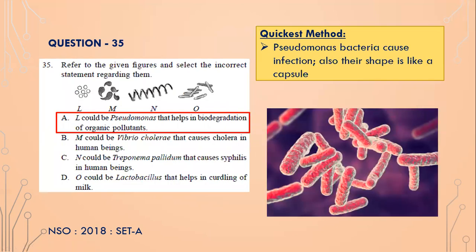Okay, refer to the given figures and select the incorrect statements regarding them. L could be pseudomonas that helps in biodegradation of organic pollutants. This itself is incorrect, isn't it? Because pseudomonas are normally capsule-shaped, not round, and they cause infection. These bacteria cause infection, and they do not help in biodegradation of organic pollutants, isn't it? So L itself is incorrect.